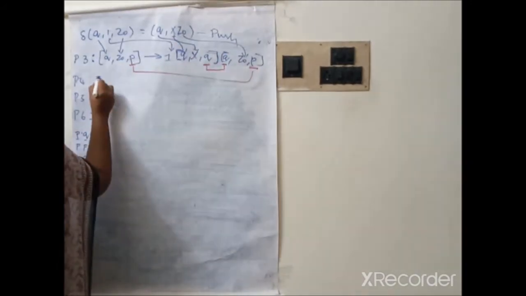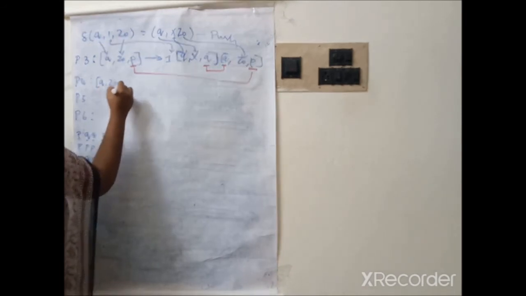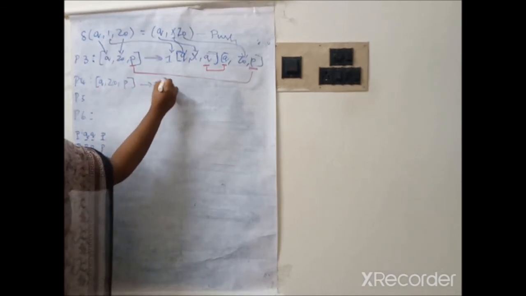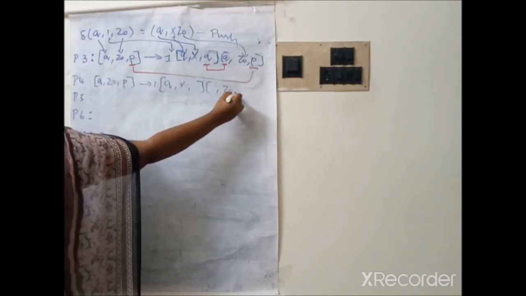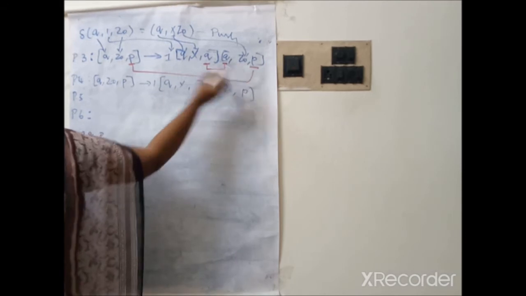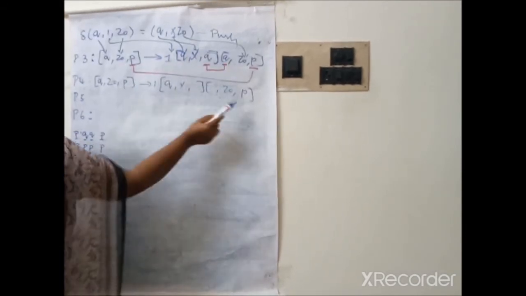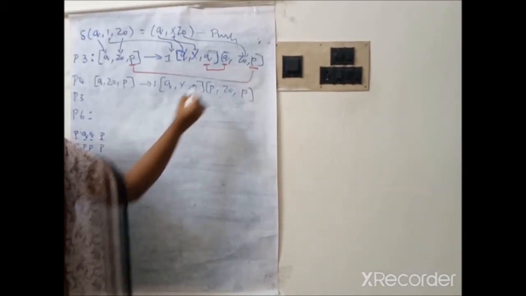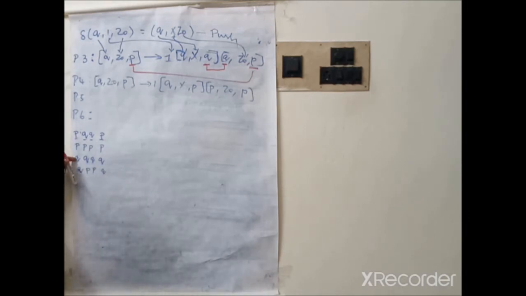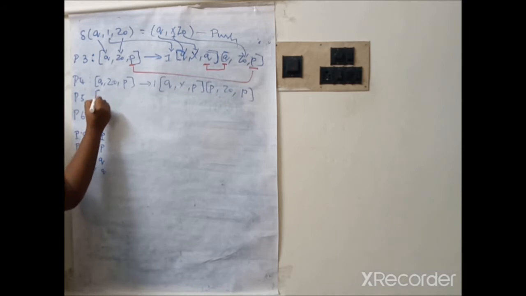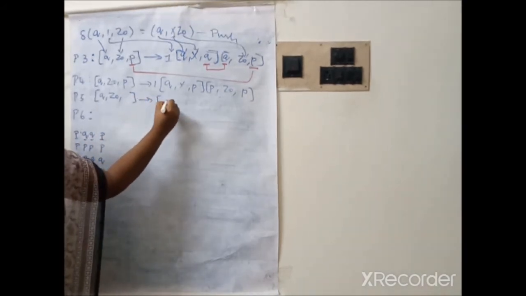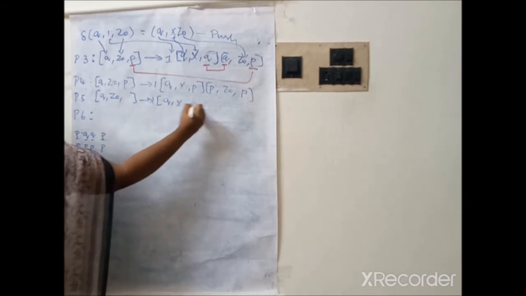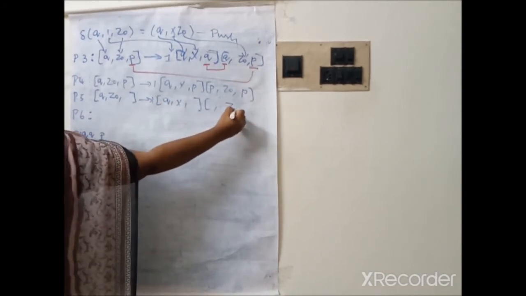So in the second production I have written it as [q Z0 p] tends to 1 [q X] [p Z0 p]. So here PP, QQ, now PP again, right? Similarly we need to write for Q: [q Z0 q] tends to 1 [q X] [q Z0 q]... Okay, therefore we will have [q Z0 q] tends to 1 [q X q] comma Z0 comma.